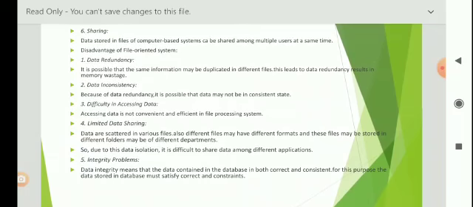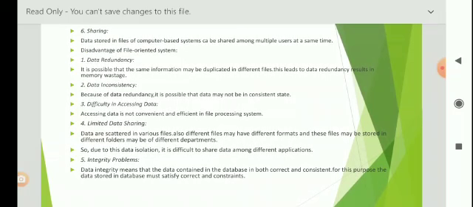Next, data inconsistency. It is possible that data may not be in a consistent state. For example, a changed customer address may be reflected in saving account records but not elsewhere in the system.